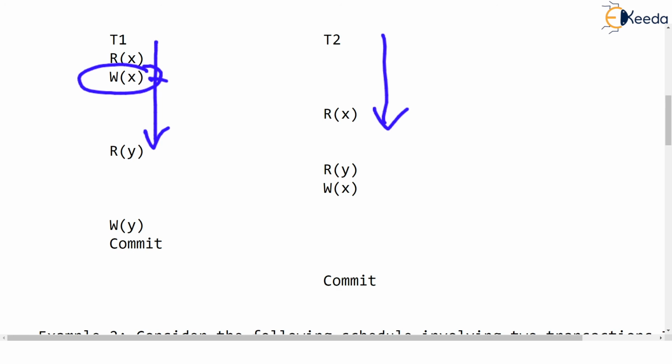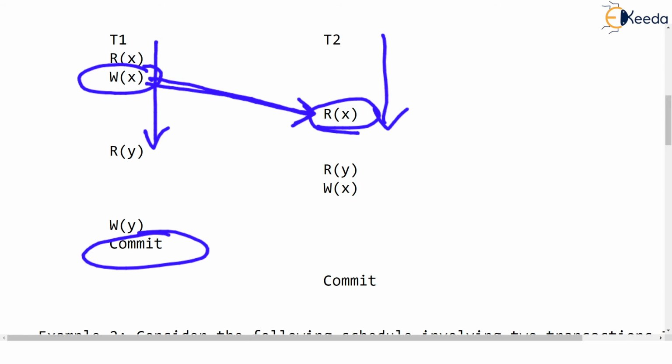T1 is writing or updating X and T2 is reading the value updated by T1. Okay. Now in that case, it is necessary that T1 commits first and then T2 commits because a dirty read is there in T2. So T2 must wait for T1 to commit and then T2 should commit. This is a recoverable schedule.